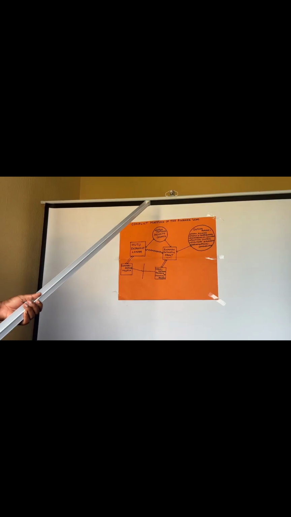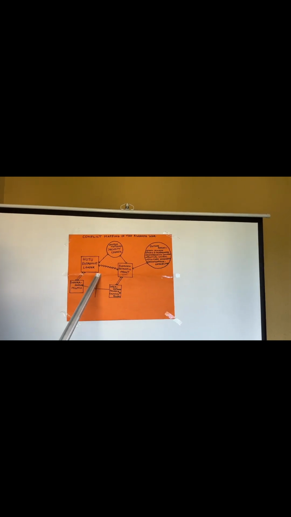So in this conflict map, you can see that a point of intervention will be coming from either here or from these both parties. Do you understand? The United Nations Security Council down here is a point of mediation. They acted as a mediator to solve the conflict between the Hutu extremist leader and the Rwanda Patriotic Front. While they could solve the conflict between them, the United Nations could have also been able to talk to the Interahamwe Militia and the international powers to solve the conflict between the Hutu extremist leader and the Rwanda Patriotic Front.